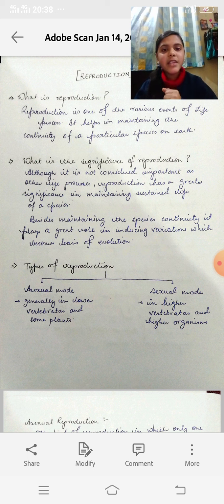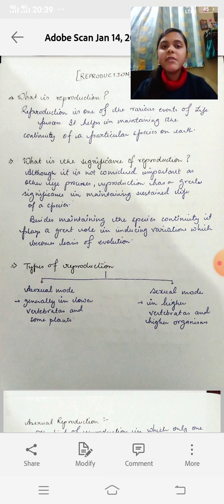Although its importance is not considered as much as other life processes, it has very significant roles to play in one's life. Like the first significance, which I have already told, that it helps in maintaining continuity of a particular species. Besides this, it also helps in the transfer of genetic information from one generation to another generation, or helps in inducing variation.